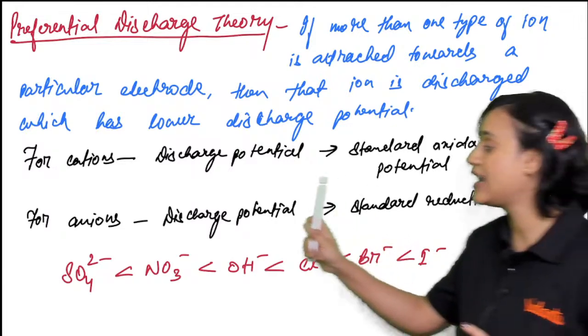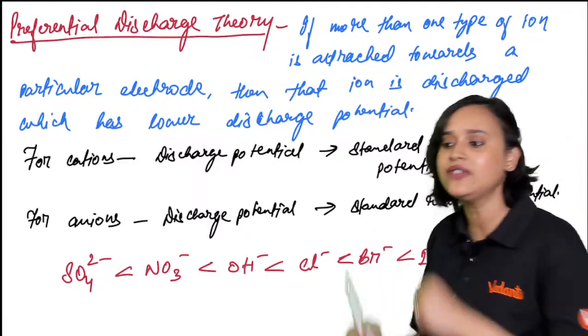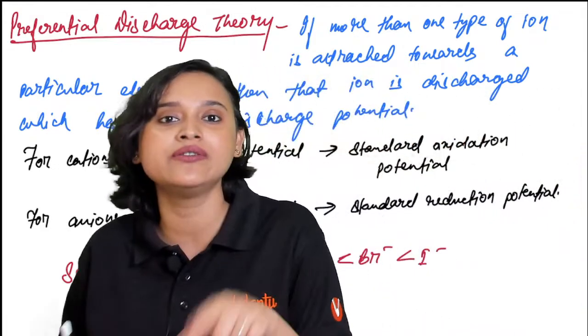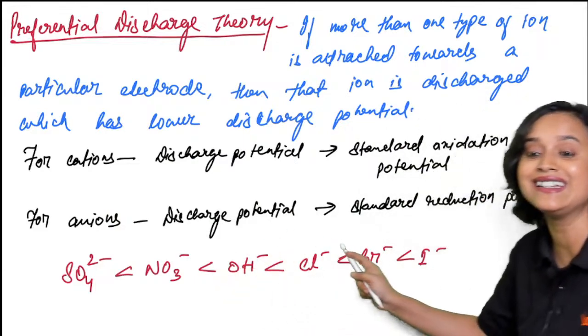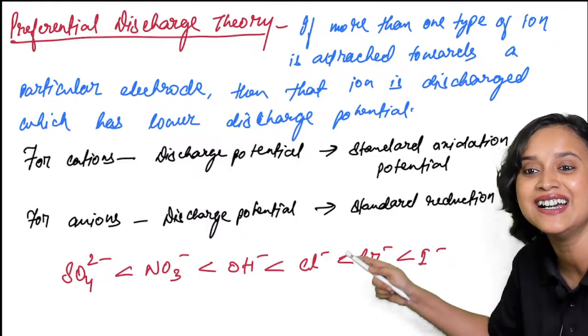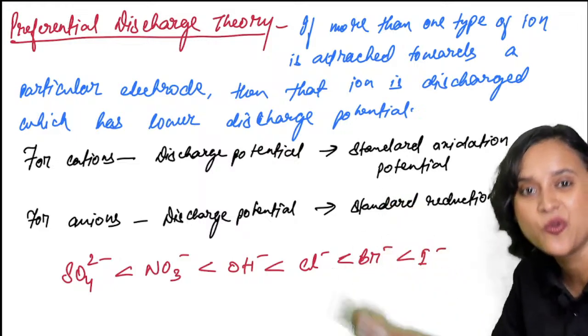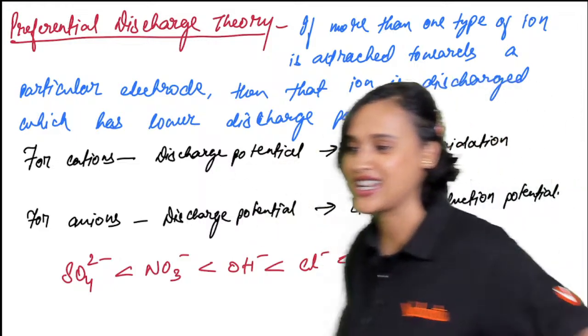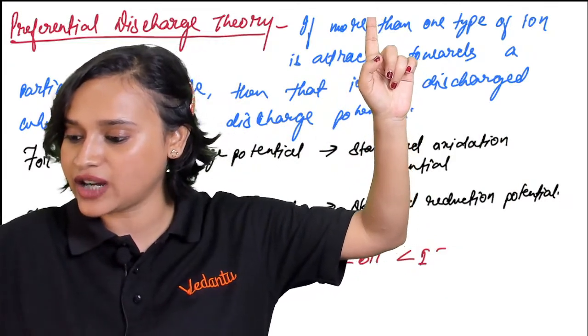If there is SO4 2 minus and if there is Br minus, then bromine will win and bromine will get discharged. Now everybody look at it. There is OH minus and there is Cl minus. Who is going to get deposited? See, Cl has a higher tendency. Cl will go and get discharged. So guys, are we understanding the preferential discharge theory, everyone?